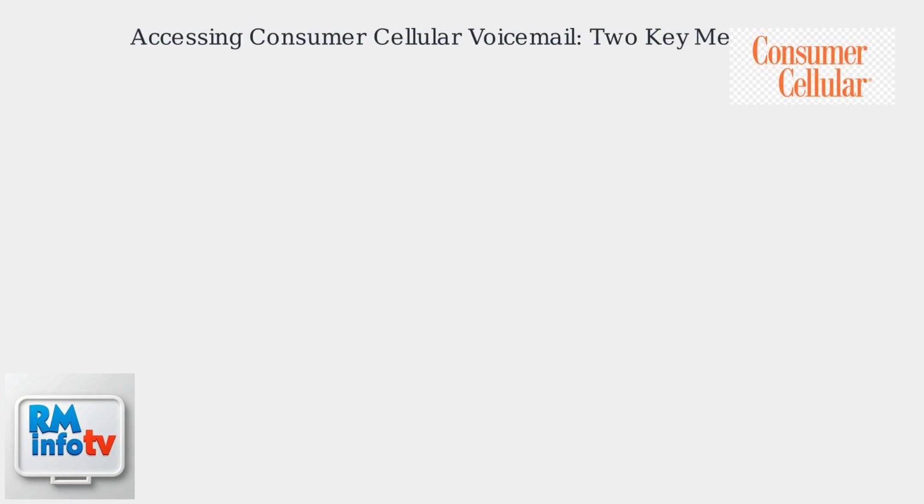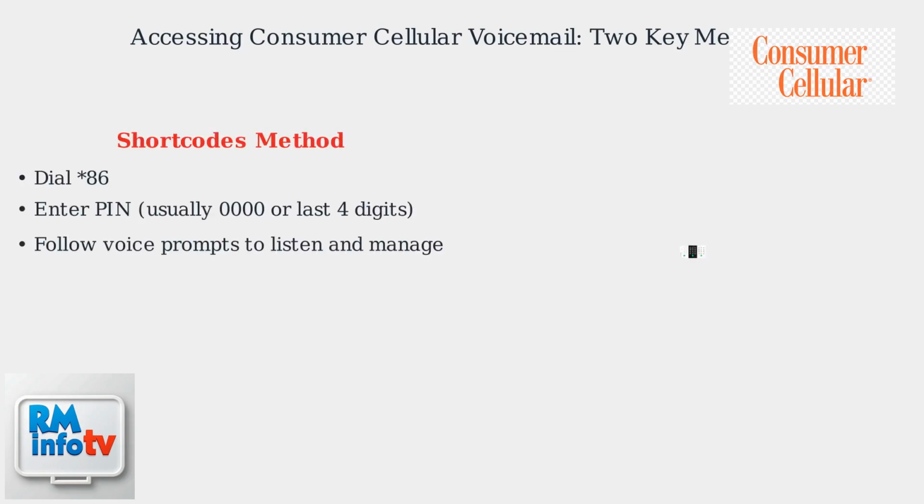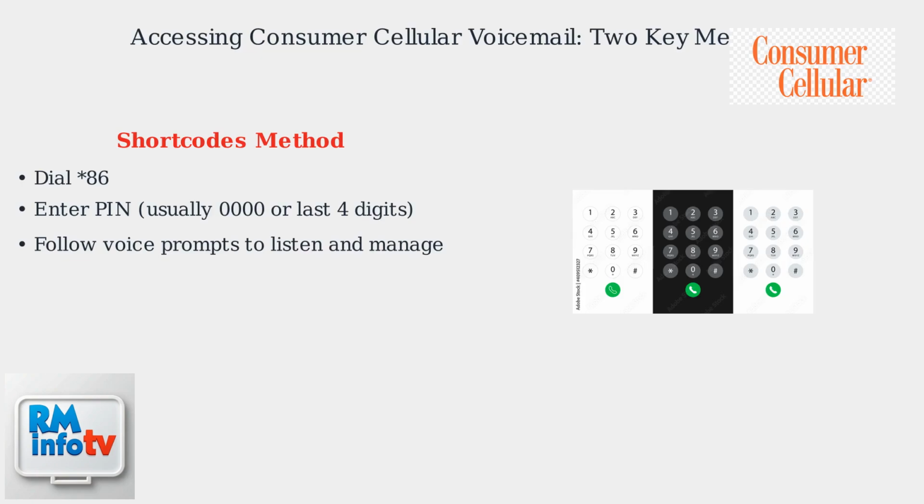Consumer Cellular provides two ways to check your voicemail via shortcodes and visual voicemail. Shortcodes offer a quick, traditional method by dialing 86, then entering your PIN, which is usually 0000 or the last four digits of your phone number. Follow the voice prompts to listen to and manage messages.